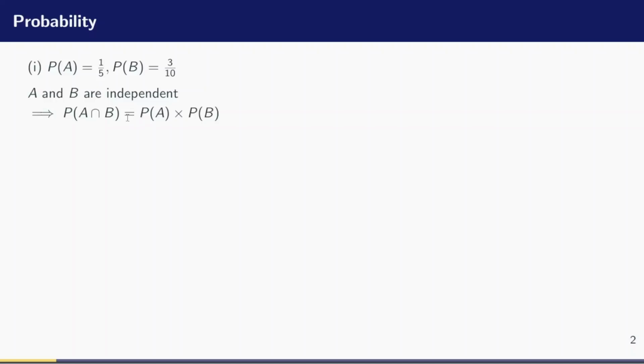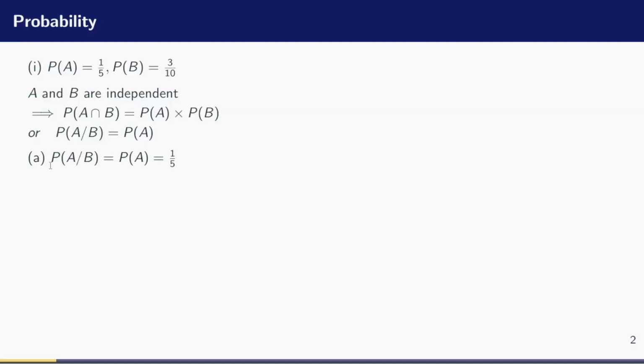The other condition is that A and B are independent if the probability of A given B is equal to the probability of A, because A does no longer depend on B. This essentially means: what is the probability of A given that B has already occurred? So A depends on B. But if the events are independent, then A does no longer depend on B, and probability of A given B will be equal to probability of A. I hope we are together with this one. Alright, now let's face the problem.